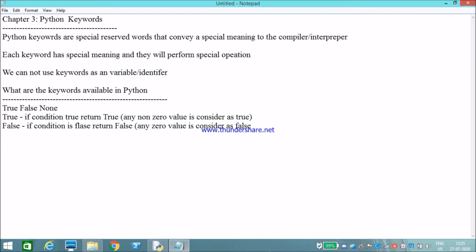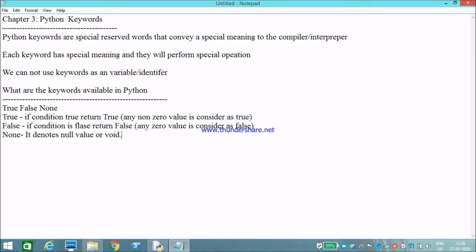Next, None. None denotes a null value or void, but it cannot be 0.